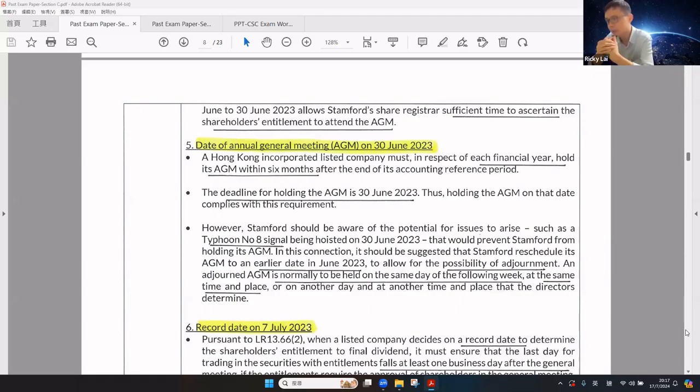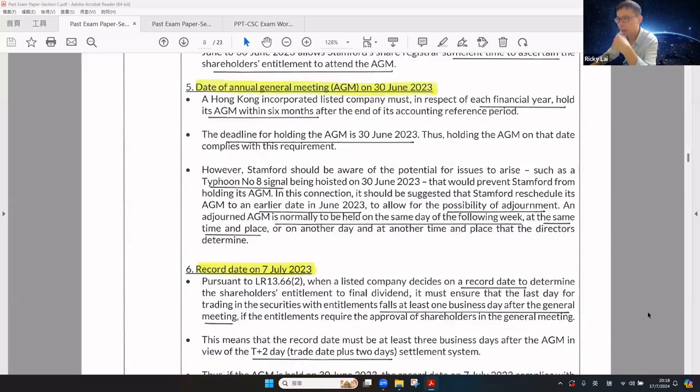However, touch wood, similar to the result announcement, the company should be aware of potential issues to avoid. For example, typhoon number 8 signal, black rainstorm warning, and adverse weather conditions, if they occur on June 30. This can prevent the company from holding the AGM. It is suggested that the company should reschedule the AGM to an earlier date in June 2023 to allow for the possibility of adjournment. An adjourned AGM is normally held on the same day of the following week at the same time and place, or any other day and time that the directors determine.